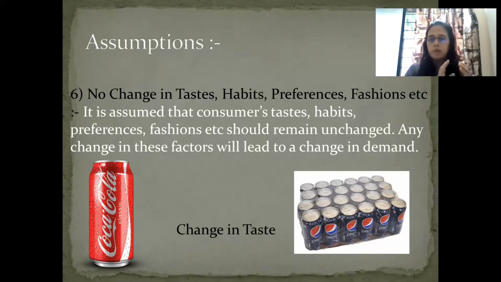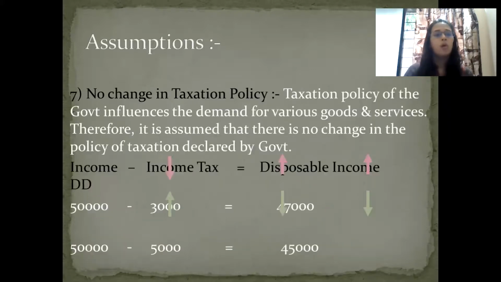See students, in the determinants, we have already proved how these factors affect the demand. If suddenly there is a change in taste, suddenly your habits have changed, suddenly there is a change in the fashion, it affects the demand. So remember, these things should also be constant, so that we can respond only to the price. Price falls, demand rises, price rises, demand falls. So we are going to concentrate only on price. That's why for other factors, whatever substitute goods, advertisement, fashions, complementary goods, we are saying that they should remain constant.